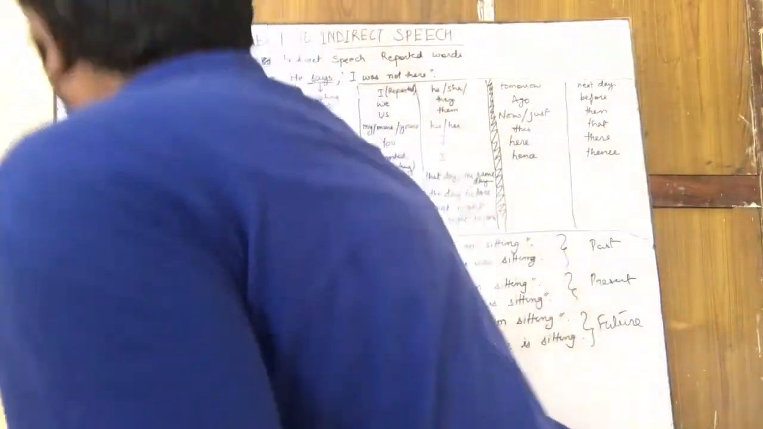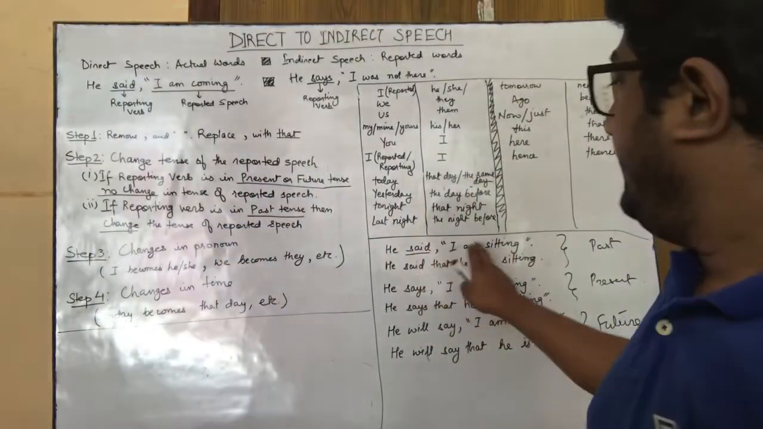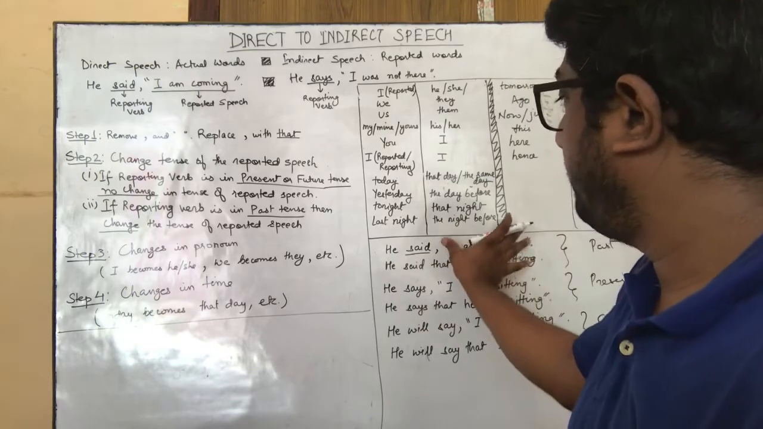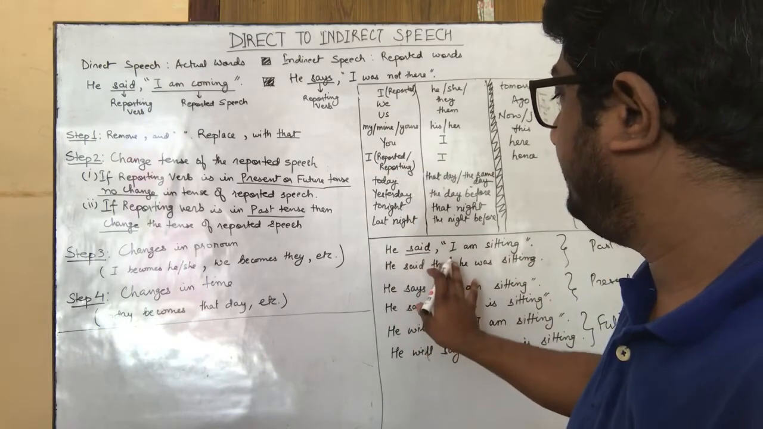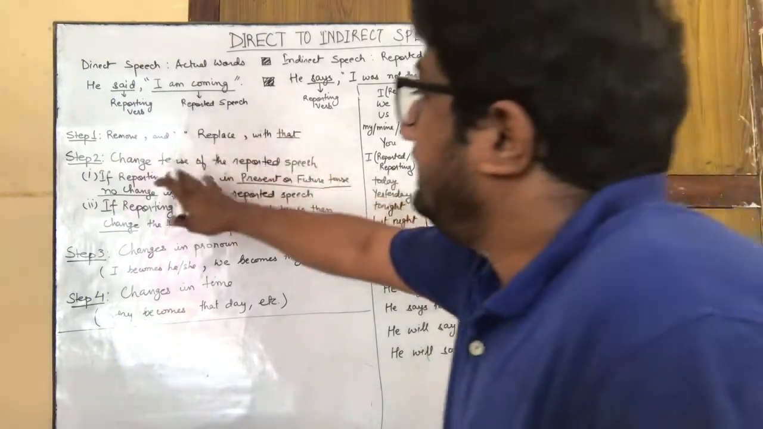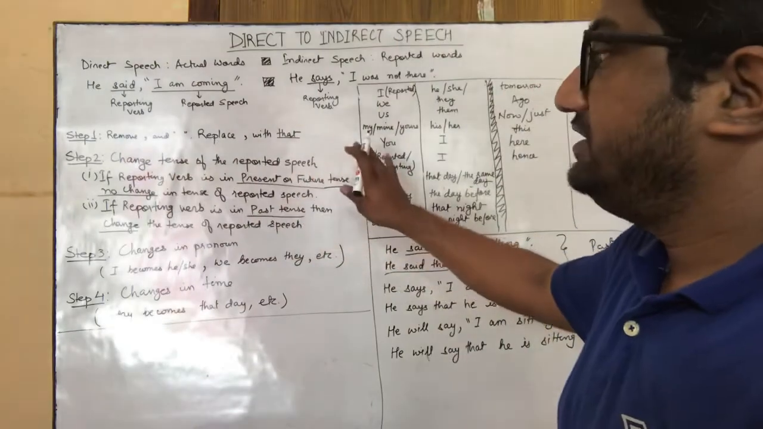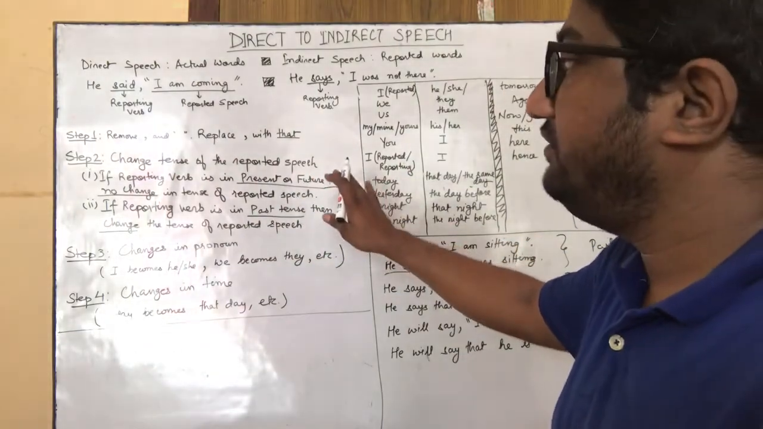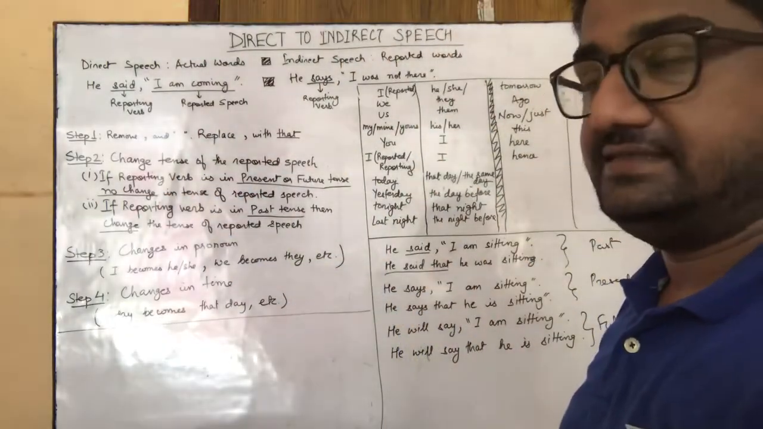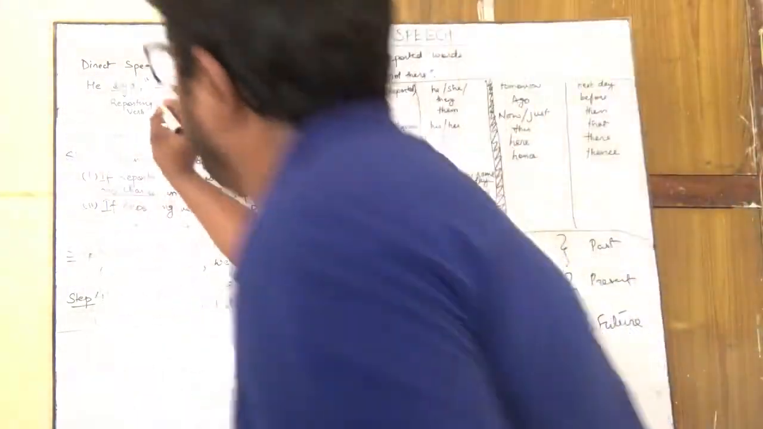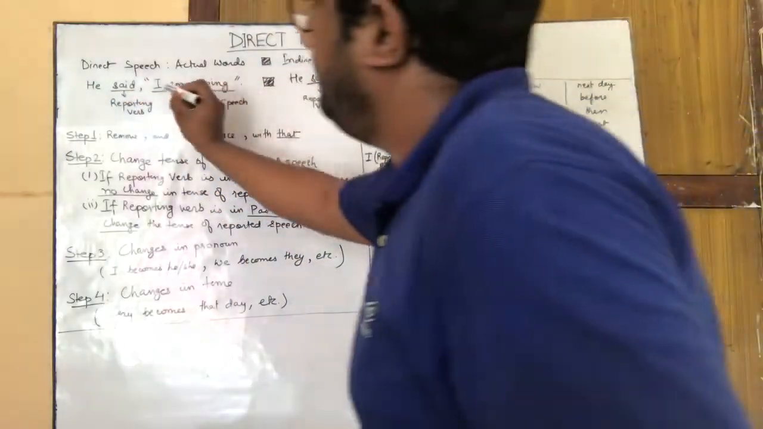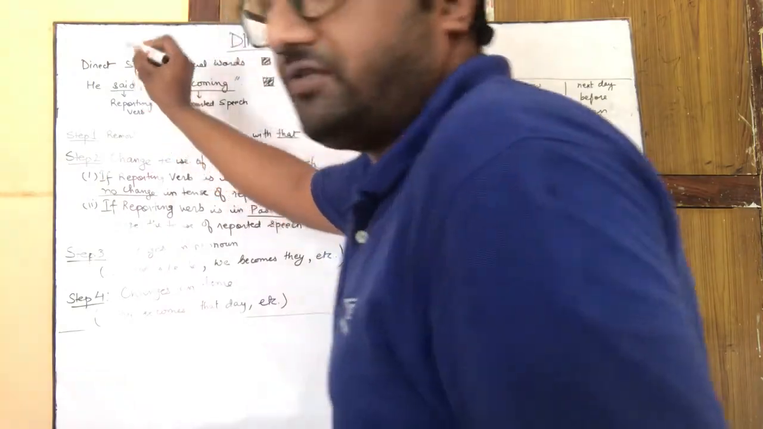So an example would be, he said, "I am sitting." You remove the comma and inverted commas, and instead of the comma you say, he said that. Next, you change the tense of the reported speech if the reporting verb is in the past tense. What is the reporting verb? In direct speech, the reporting verb is the verb just before the comma.